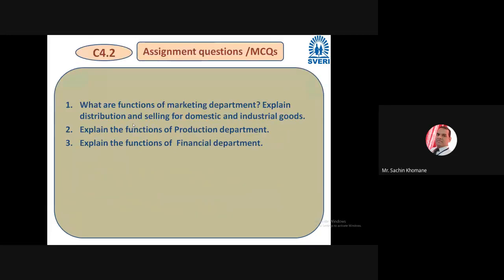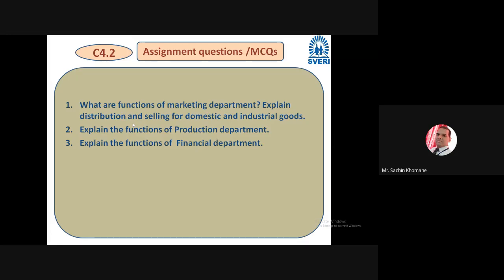Then some MCQs and questions important for you, which were asked in previous examinations and for your assignment also. Please note this question: what are the functions of marketing department? Explain distribution and selling for domestic and industrial goods.